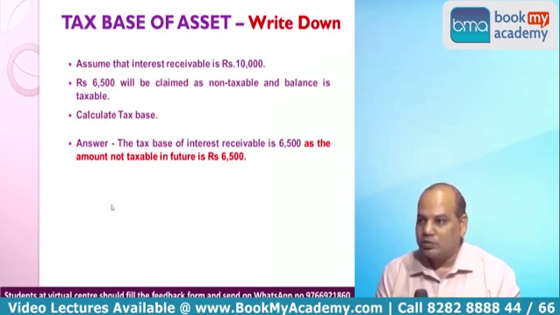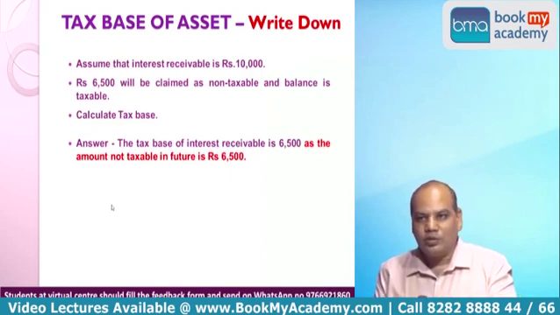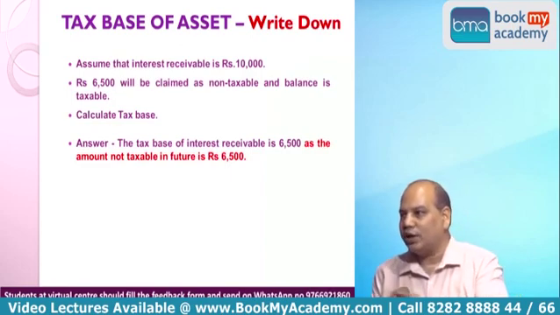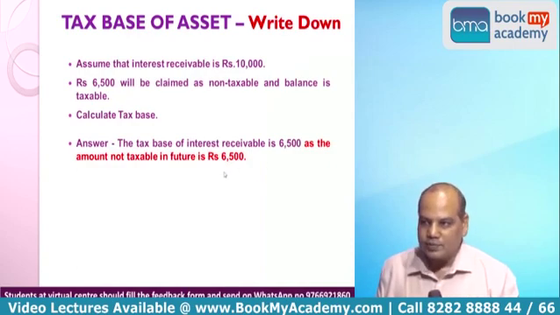So tax base of an asset relating to income is the amount which is not taxed in future. So out of these two amounts, 6,500 and 3,500, which is not taxable in future? 6,500. So 6,500 will become the tax base of the interest receivable.